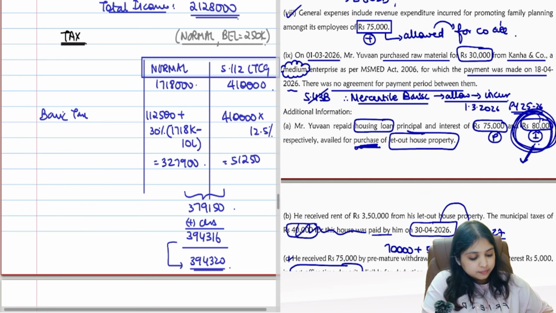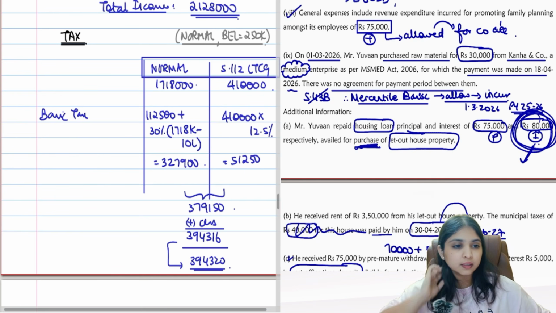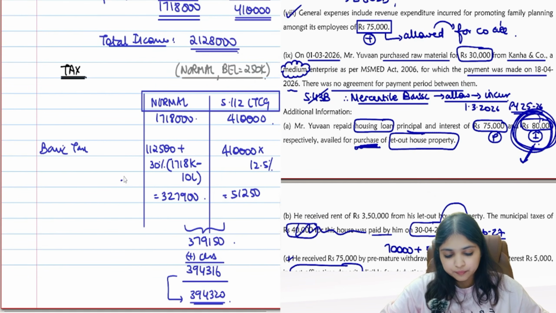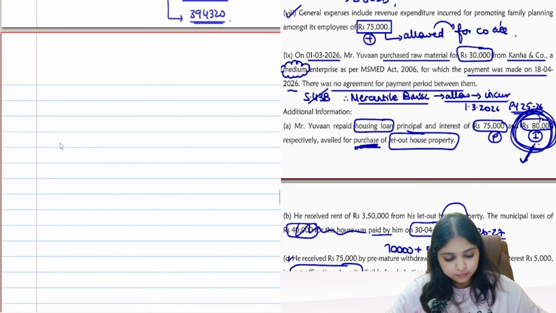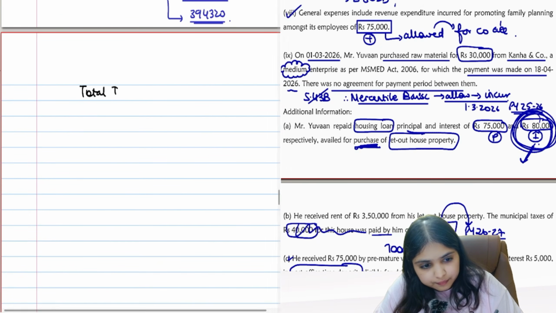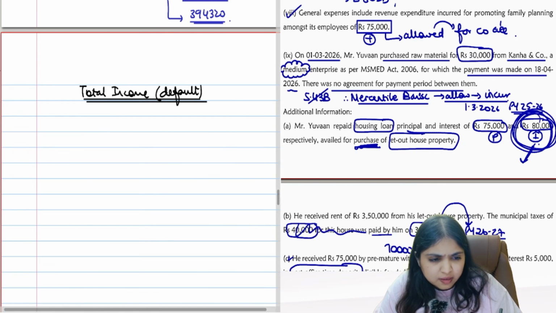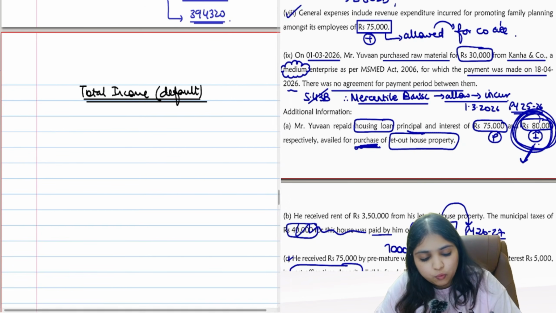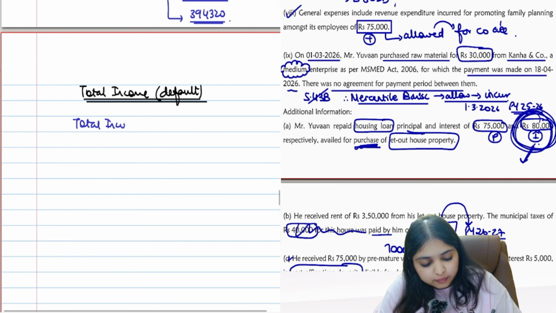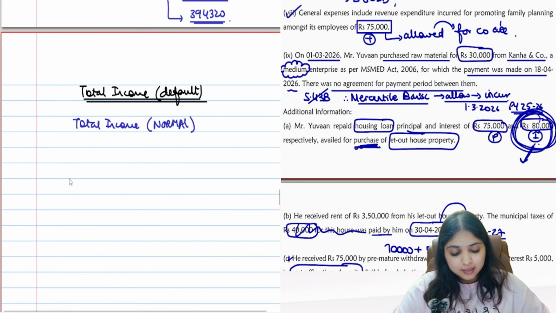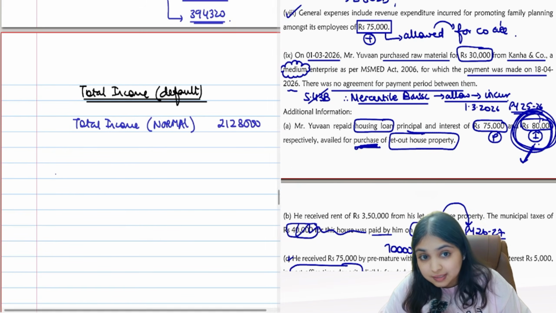Can I take you forward? They also asked us under default regime, guys. Let's do that now. So, total income as per default regime. Will I sit and calculate all over again? No. I will take total income as per the normal regime and I'll play with that number. What's your total income as per normal regime? 21,28,000. Don't forget this number is having LTCG.